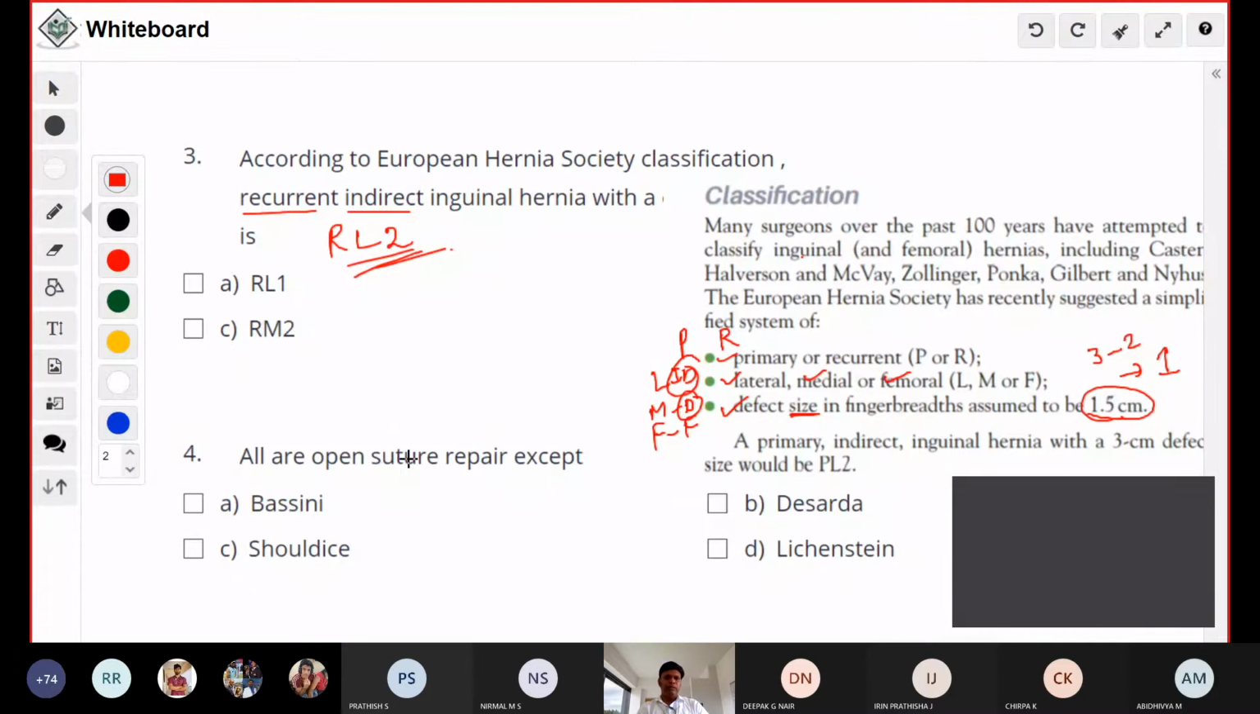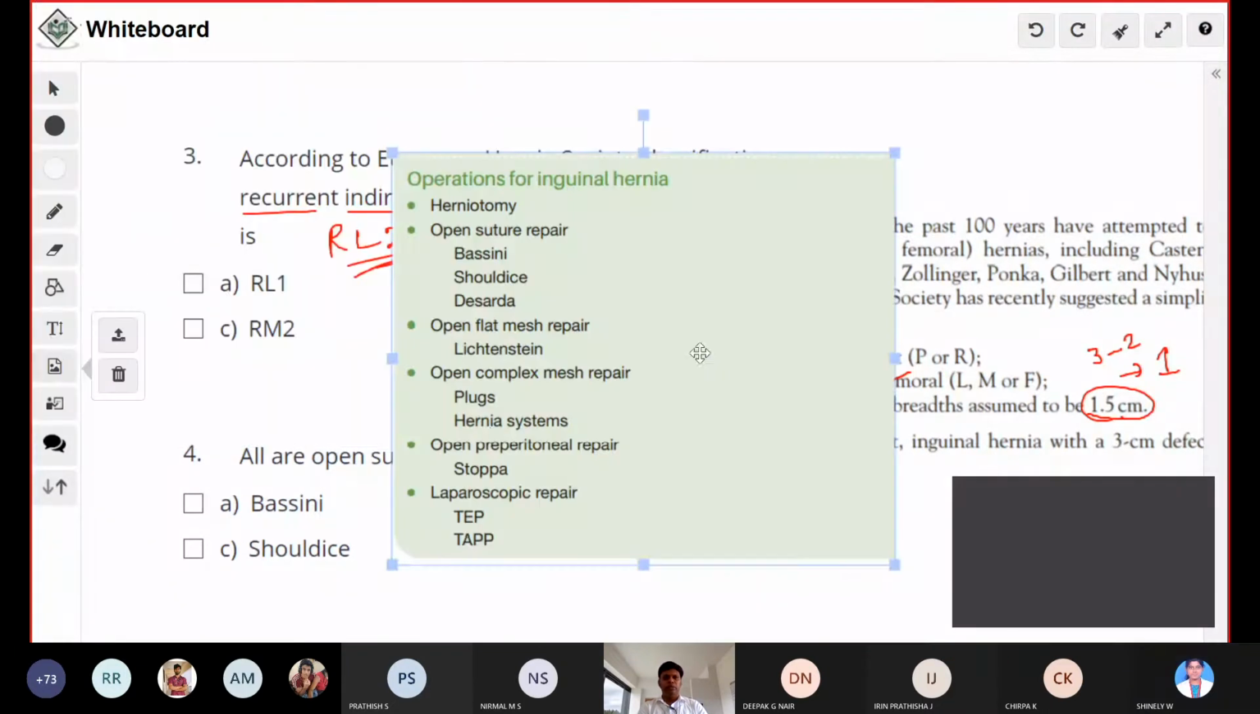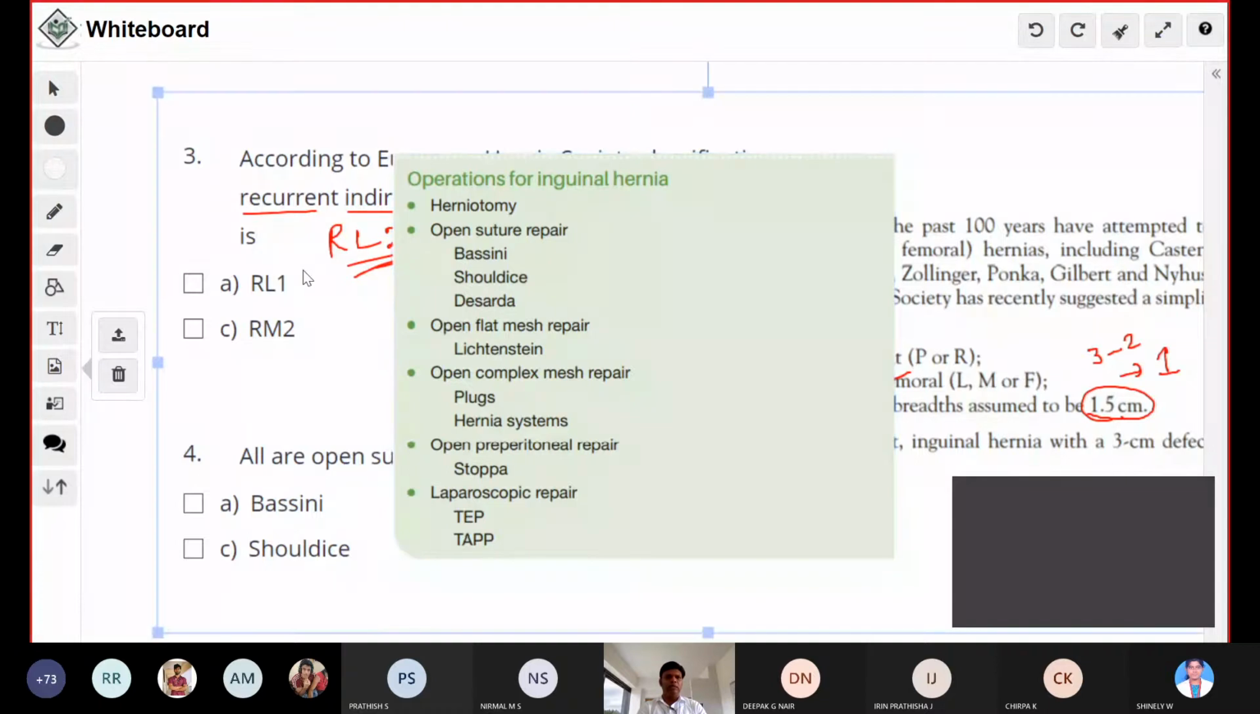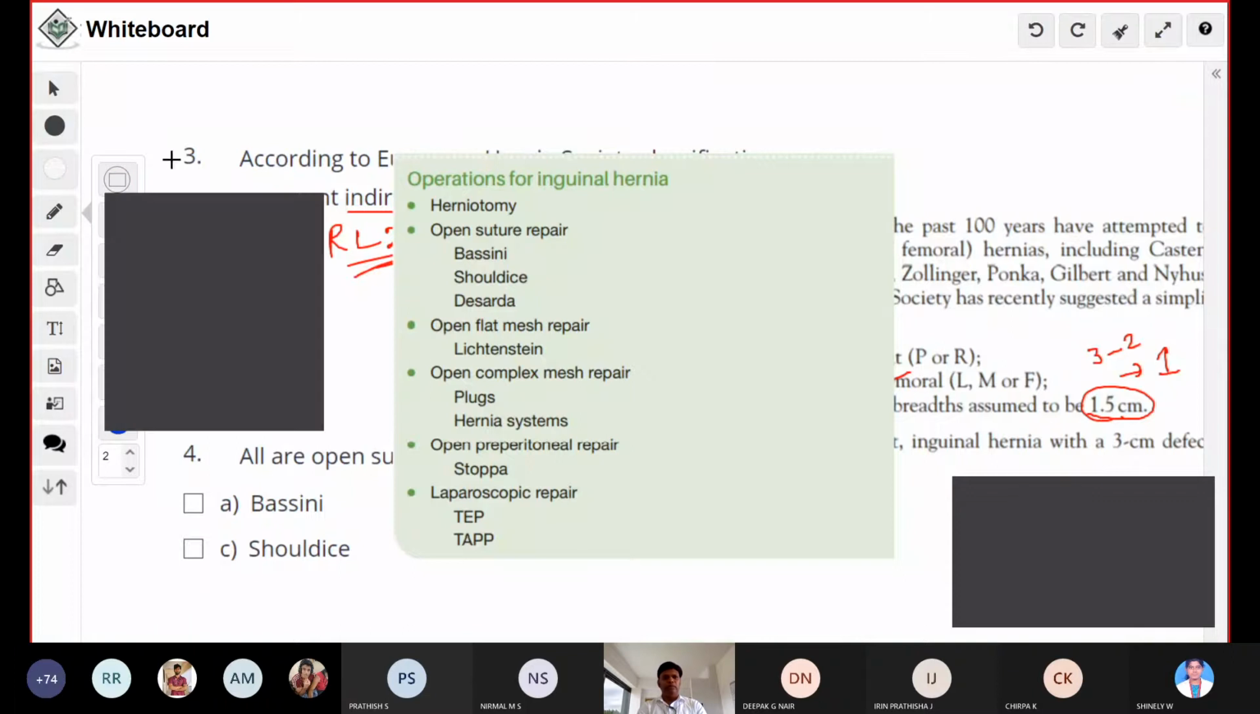All are open suture repair except Bassini, Desarda, Shouldice, Lichtenstein. What is the answer? Lichtenstein. Yes, it is Lichtenstein. Okay, again, this is a classification that is taken from Bailey and Love. You can broadly divide the hernia surgeries like this. Okay, number 1,